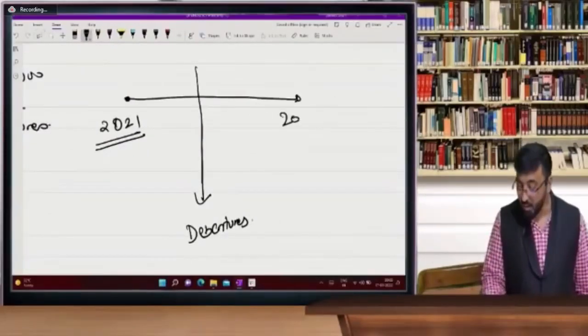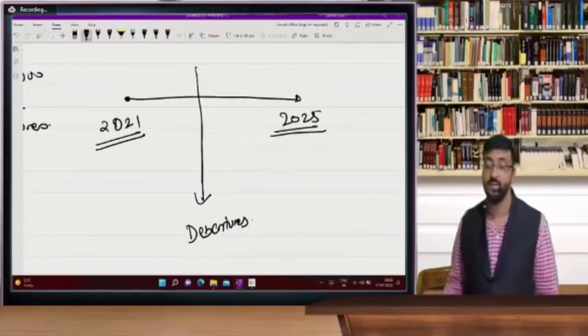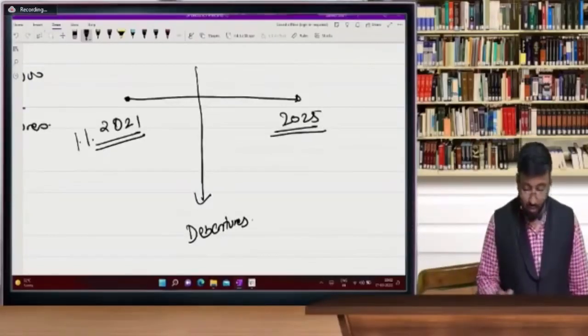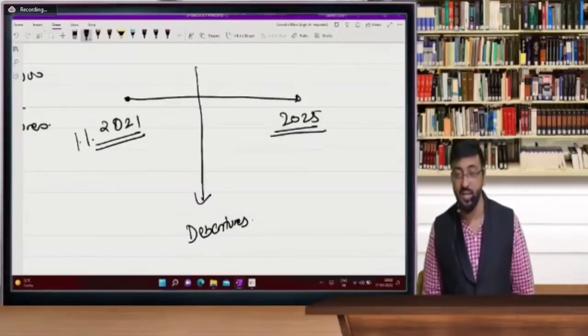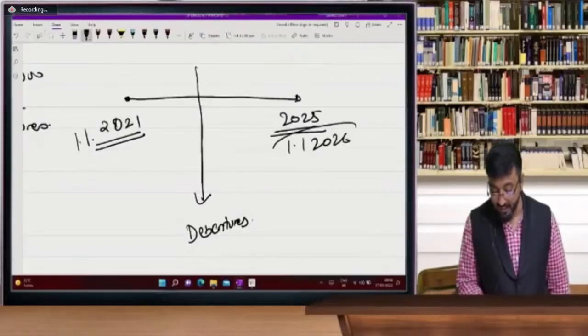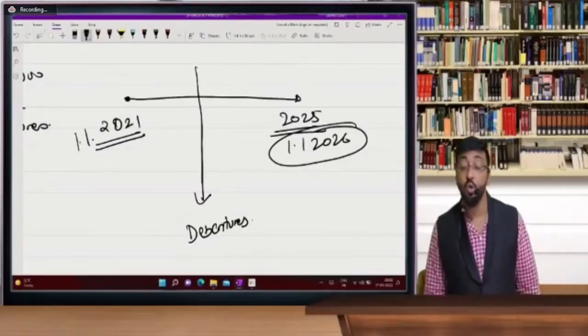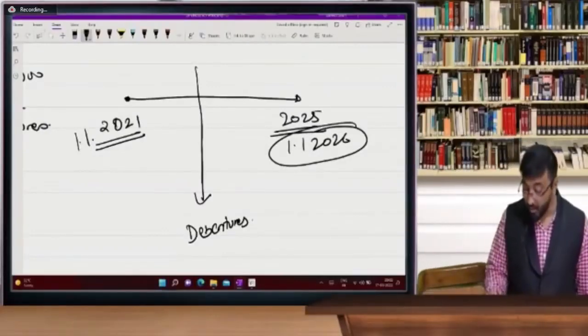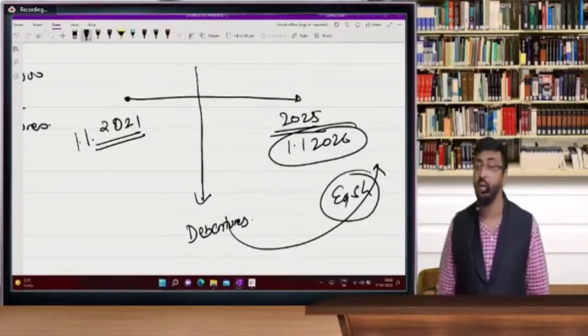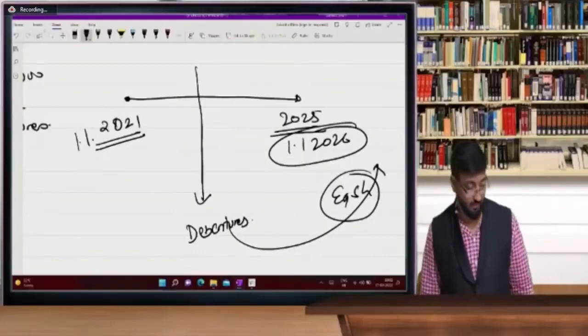And I will convert it after 5 years, in 2025. So on 1st January 2021, so be it 21, 22, 23, 24, 25. So on 1/1/2026, your debentures will get converted into equity shares. You have an option, not compulsion.